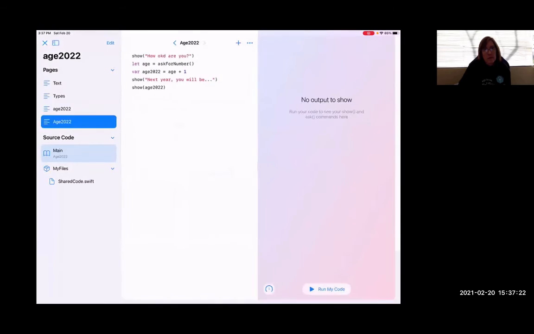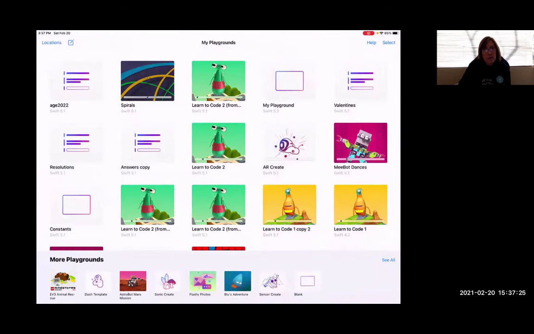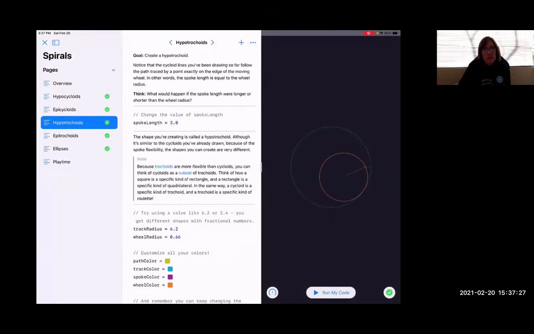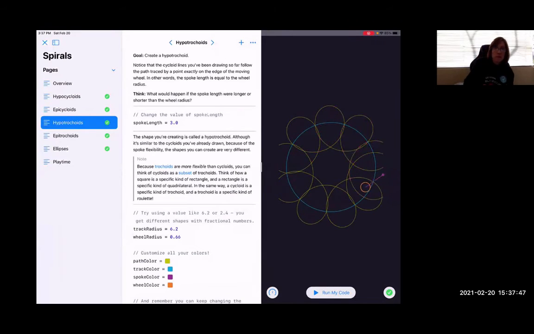And in the Spirals playground, the book is telling us that everyone can code the pulse. They are telling us that we have to tell our students that they have to apply the knowledge. And in the Apply section, we tell our students, now you're going to be working for a company, and this video game company is telling you that you need to create a drawing that is going to be their logo or a drawing for something else.